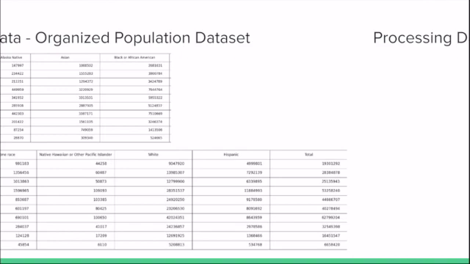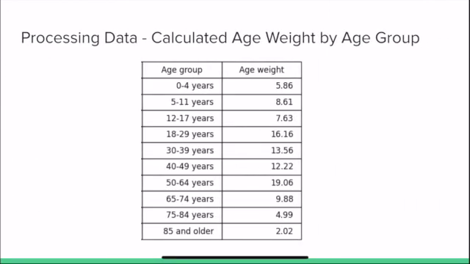The process of calculating age weight was quite unique to anything we had completed in class. We took the COVID-19 death count dataset, cleaned, organized, and renamed it to match the race variable names used for the population dataset. The age weight was calculated by dividing the total population for each age column by the overall sum total population. The age weight column was merged with the age group column to create this table.